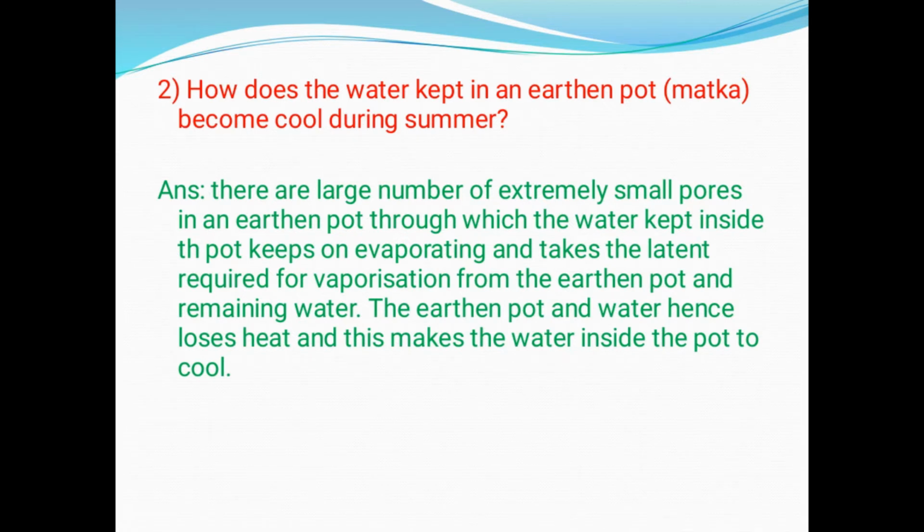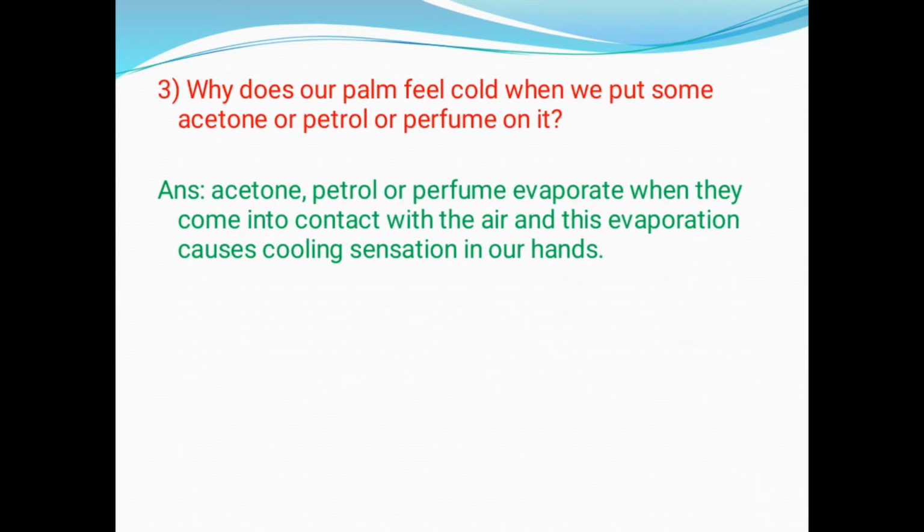So the remaining water and the earthen pot are getting cooled. Why? Because they are losing energy. Due to this loss in energy, they are getting cooled. So this is how the water in an earthen pot becomes cool during summer.